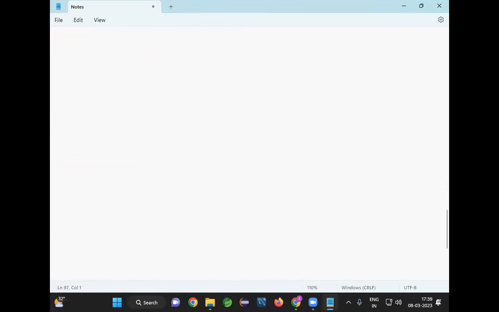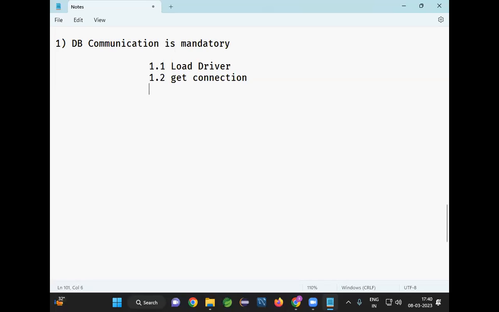Now, for every project, database communication is mandatory. Yes or no? Database communication is mandatory. To communicate with the database, what are we going to do, guys? Load the driver. We need to get the connection. We need to create a statement, and we need to execute the query. And we need to close the connection. This is common for everybody or not? So in every project, database communication will be available.